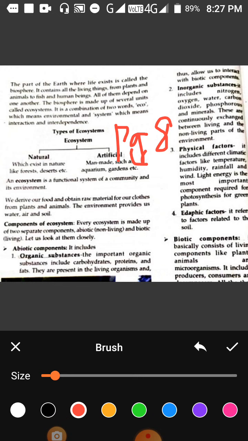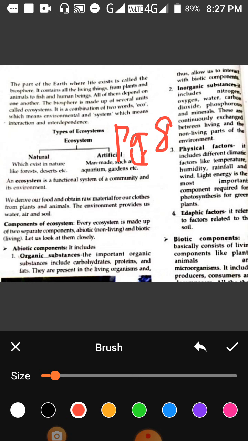What is a natural ecosystem? The system of nature which is found in nature. It will include forests, plants, animals, deserts, water and sea. Wherever the part of the earth is utilized, that is a natural ecosystem. And what is artificial? A system which is made artificially by man, which does not have similarity to the natural, but it looks like a natural system.